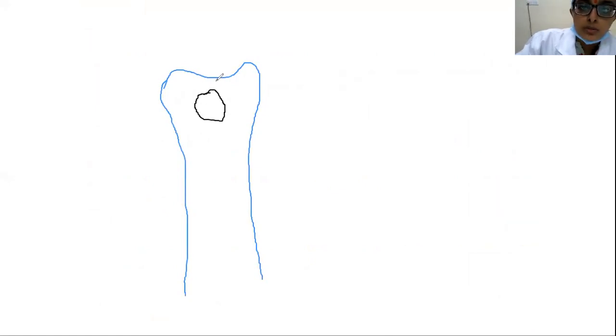In case of benign bone tumor, gradually these tumor cells increase in size and they invade the surrounding bone. So the line of demarcation, the border, is well demarcated. You can make out the border between the diseased bone and the healthy bone. So here the border is clearly demarcated. Well demarcated borders are seen in case of benign bone tumors.